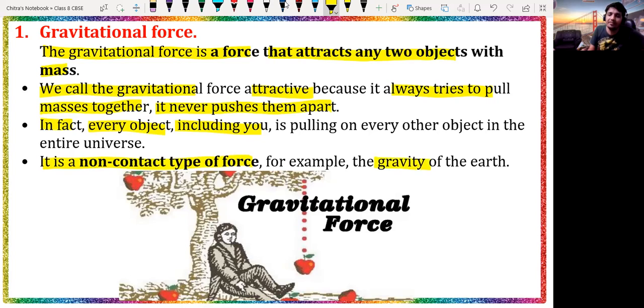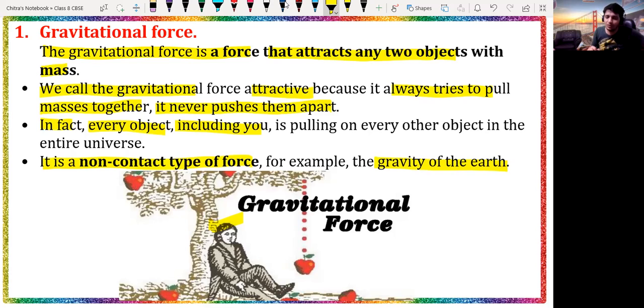For example, the gravity of the earth is again the gravitational force. Here we have Newton, and we have gone through Newton's gravitational force and his theory many times. What does the theory say? When Newton was sitting below an apple tree, one of the apples fell down on his head, on his body, and he thought, why does that apple fall in a straight line toward the earth's surface? Why did it not go in any other direction, here and there? Why does the object fall only toward the earth?